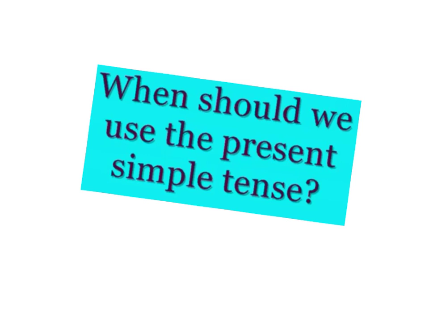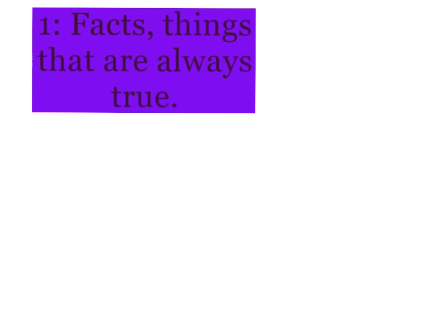When should we use the present simple? We use the present simple for facts. First one, for facts and things that are always true.